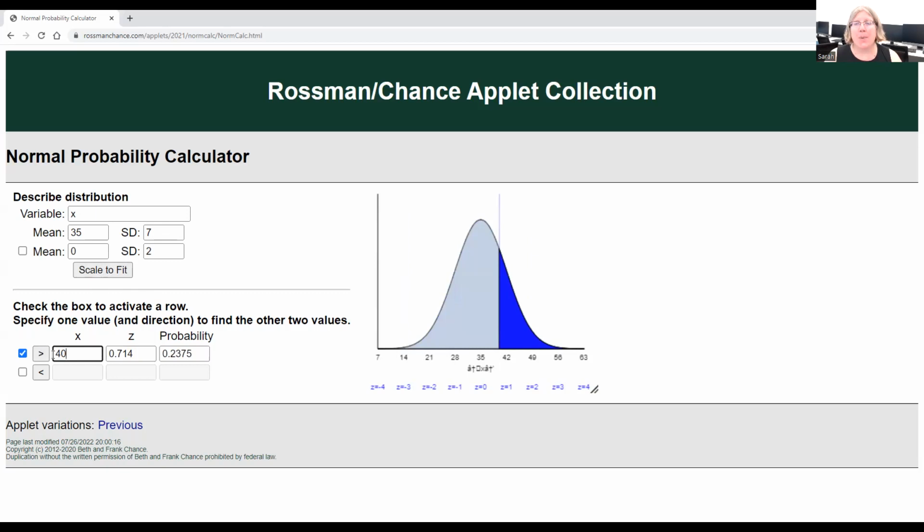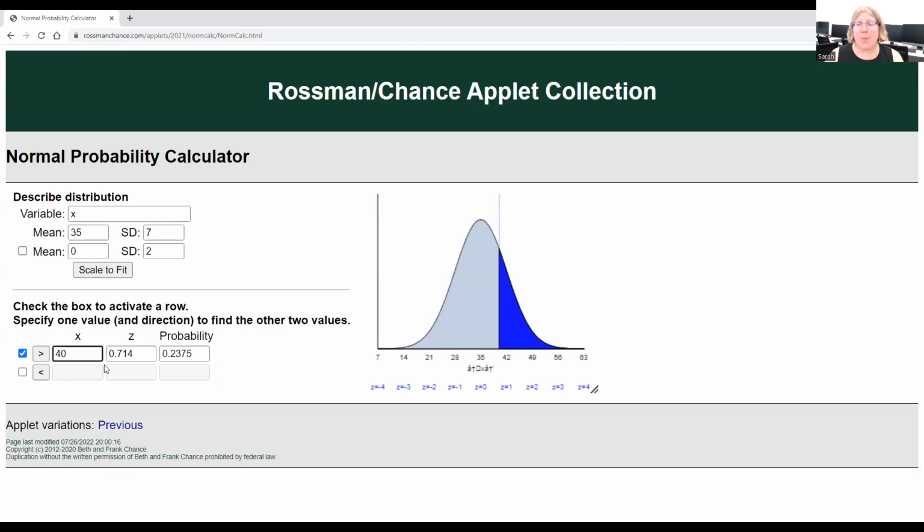Now, if we have a simple random sample of 9 interviewees, for the sampling distribution of their mean interview time I need to take that standard deviation of 7 and divide it by the square root of 9, which gives me 2.33. So the sampling distribution is normal with a mean of 35 and a standard deviation of 2.33.